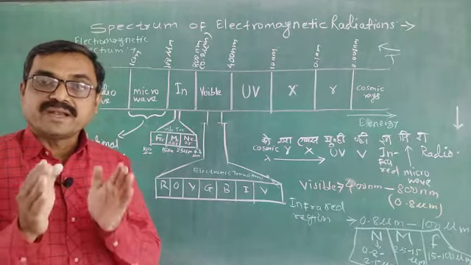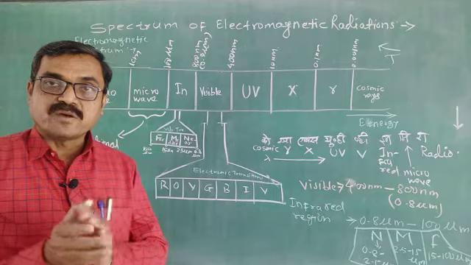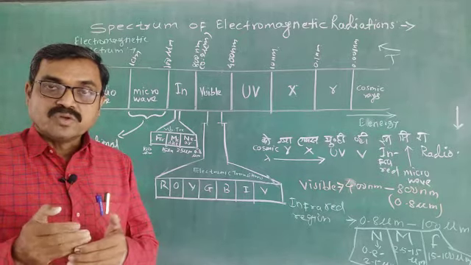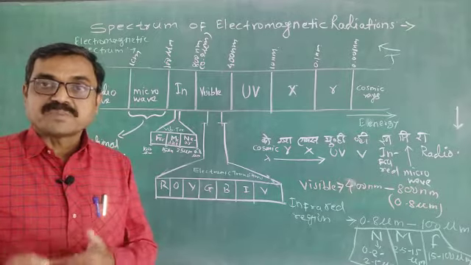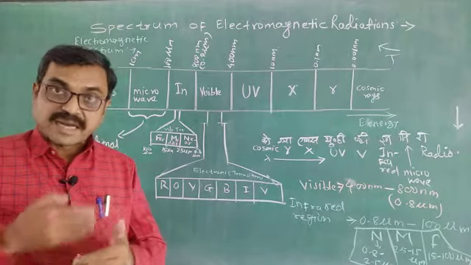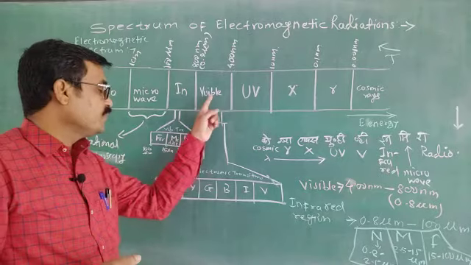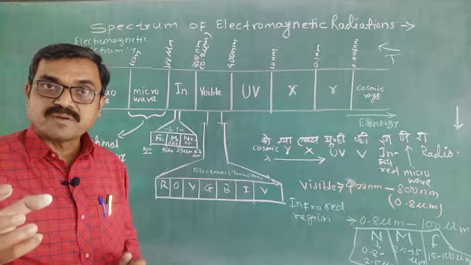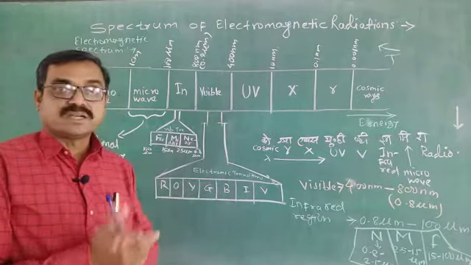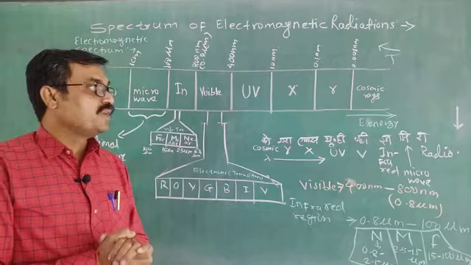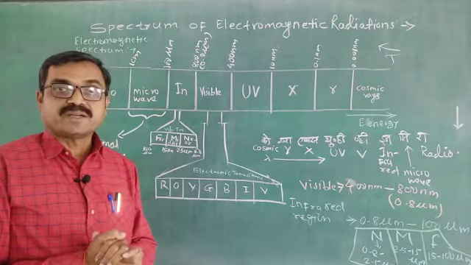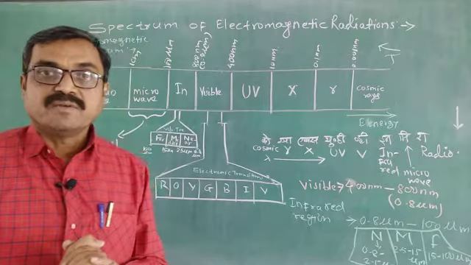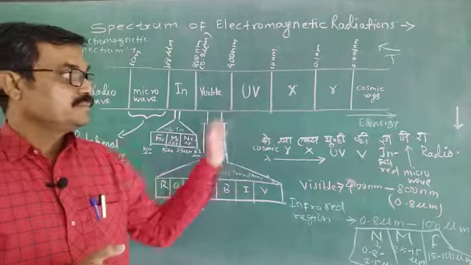When these microwave radiations are absorbed by the sample, then the atoms of the molecule show rotational spectra. Rotational transitions are there. And if the sample absorbs radiation from the visible region, then electronic transitions. In this way, this is the electromagnetic spectrum, or a spectrum of electromagnetic radiation. Very, very important. Now see all this.